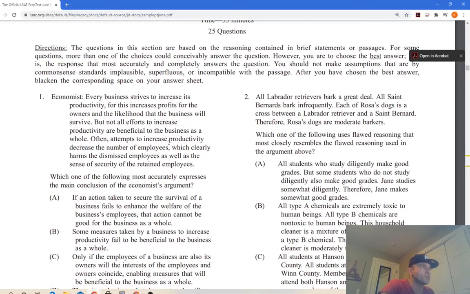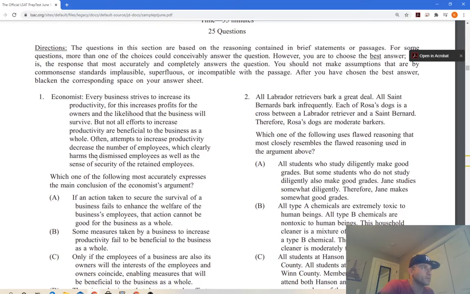Often, attempts to increase productivity decrease the number of employees. And here he's just giving us details supporting this, right? So it's just a general statement. This is his opinion. And then on the bottom, boom, he hits us with why he thinks this. Often, again, adverbial, attempts to increase productivity, right? This is essentially the noun phrase, I guess it's not even a noun phrase because it's attempts here, but it's essentially acting as an object, as a subject.